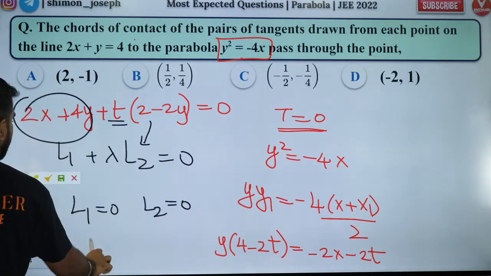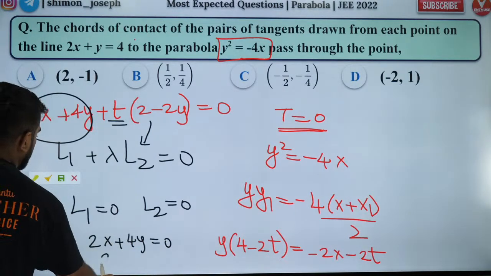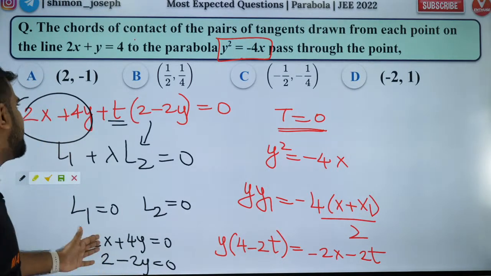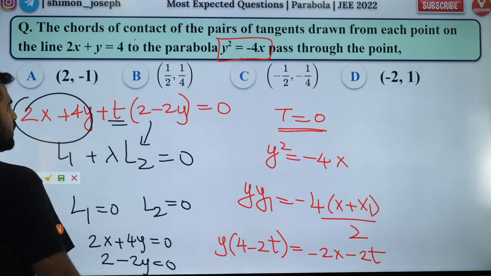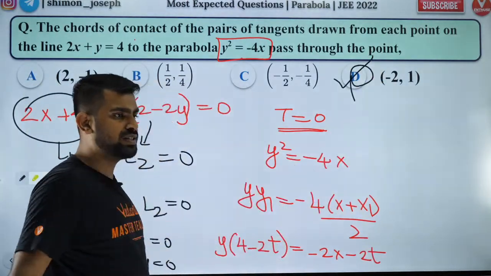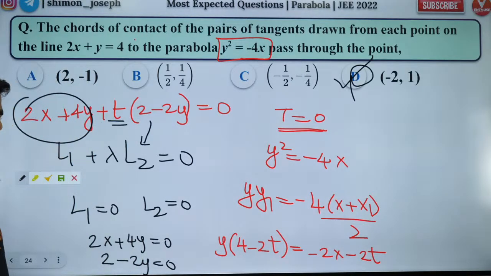So what is the intersection of L1 and L2? 2x plus 4y equal to 0 and 2 minus 2y equal to 0. You need to solve it. So y will be 1, x will be minus 2. Okay, y will be 1, x will be minus 2. That's your answer. Brilliant question, guys. It's an amazing question. Okay, is that right, people? I hope I solved it correctly. Please check it out. Okay, was it good?